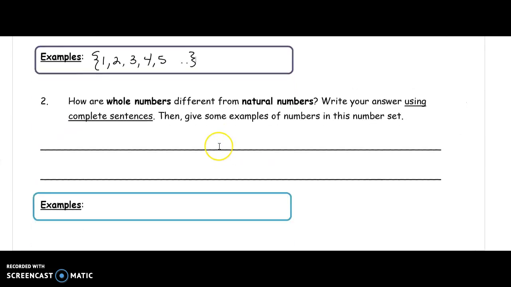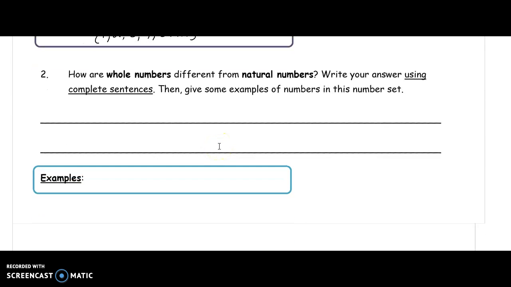How are whole numbers different than natural numbers? Now, whole numbers is a whole other set. So on top of learning your natural numbers, 1, 2, 3, 4, 5, when you got a little older, you learned about this number 0. So you talked about, well, how many do I have now? And you look and you say, well, you have 0, right? Because you have nothing. So the only difference between whole numbers and natural numbers is that number 0.